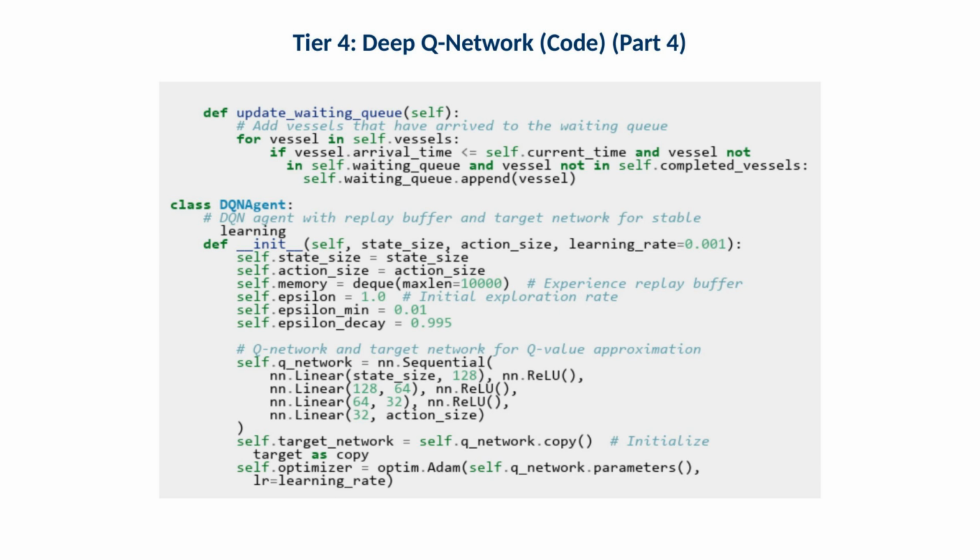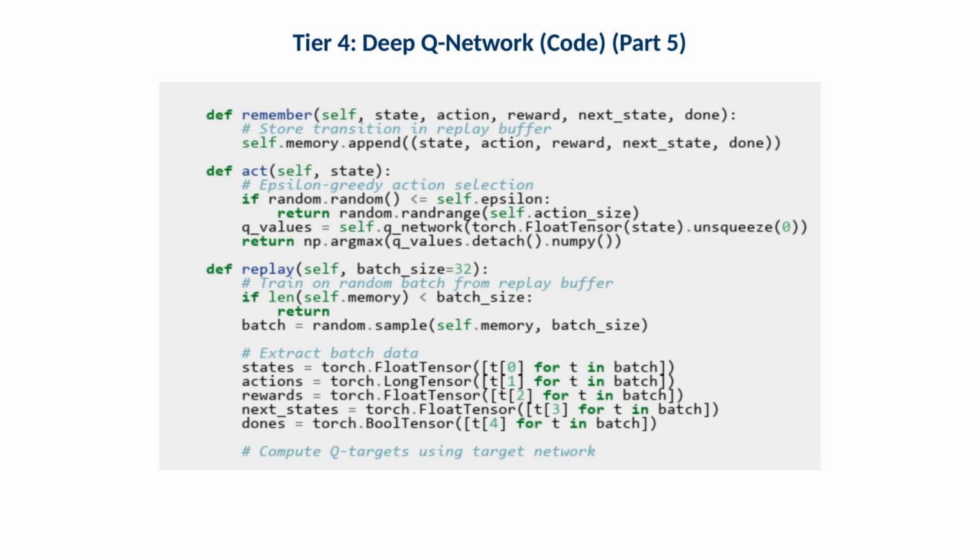This section defines the deep queue network architecture used to approximate action values. Operationally, the network capacity must match problem complexity. Too small and it cannot learn the interaction patterns. Too large and it may become unstable without enough data. This section defines experience replay, storing transitions and sampling batches for training. Operationally, replay reduces correlation in training data and improves learning stability in non-stationary environments.